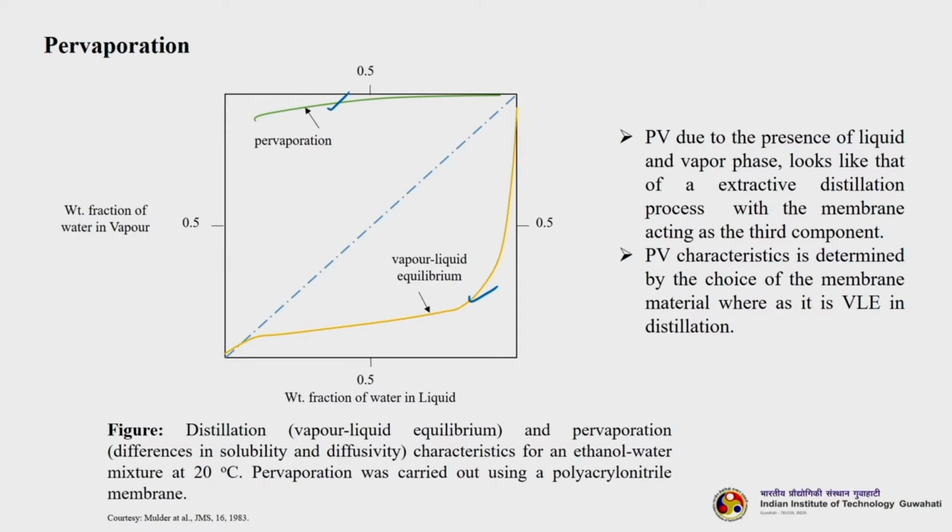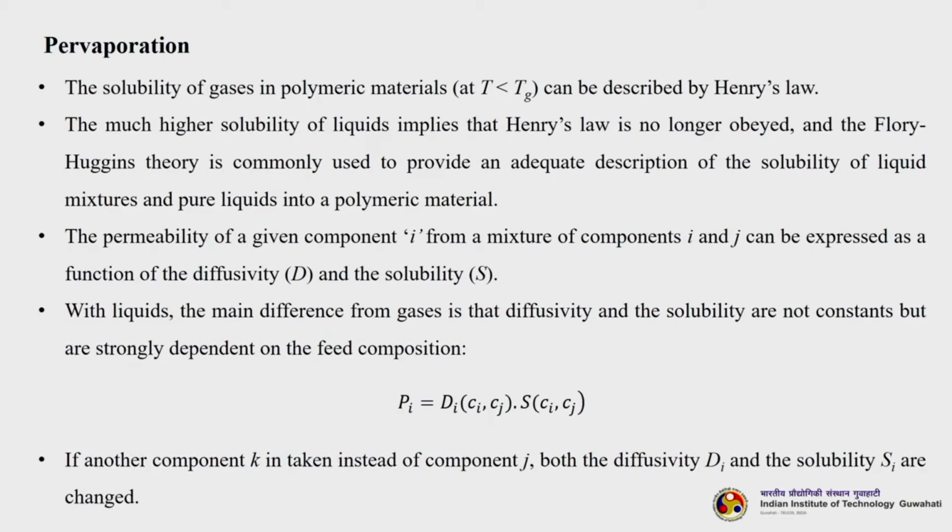This particular figure is a classic example of distillation and pervaporation for an ethanol water mixture at 20 degree centigrade. Pervaporation was carried out using a polyacrylonitrile membrane. The solubility of gases in polymeric material can be described by Henry's law when T is less than Tg, where Tg is the glass transition temperature. The much higher solubility of liquids implies that Henry's law is no longer obeyed, and the Flory-Huggins theory is commonly used to provide an adequate description of the solubility of liquid mixtures and pure liquids in a polymeric material. So, when Henry's law is not applicable, you can use the Flory-Huggins theory.